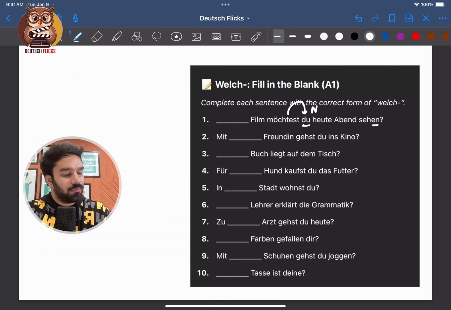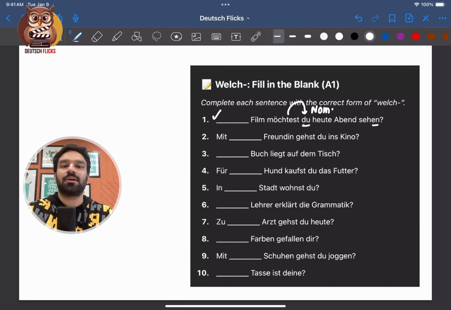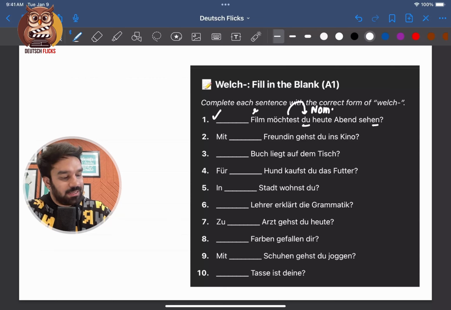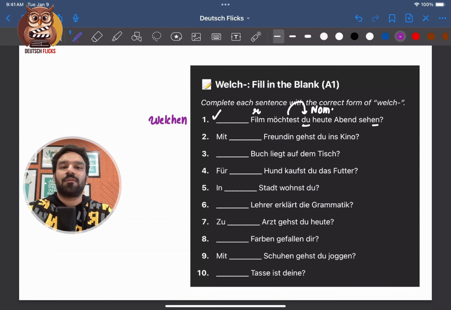Du will be in nominative case. That means this part will be the direct object of the sentence, which will come in accusative case. So Film is masculine, der, so the answer will be welchen. Welchen Film möchtest du heute Abend sehen?